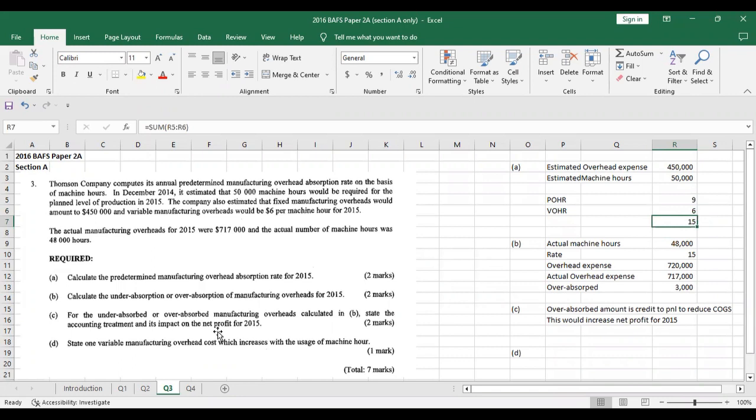Then let's look at part 3B. In part 3B, you need to understand the concept of under or over absorption. In this video, I'm not going to explain what we mean by under or over absorption, but in case you would like to know, please comment down below and I will leave a description over there. But if you look at the solution, you will understand what we mean by it. Under and over absorption occurs because there's a difference between the estimated numbers and the actual numbers, which are available later in the year.